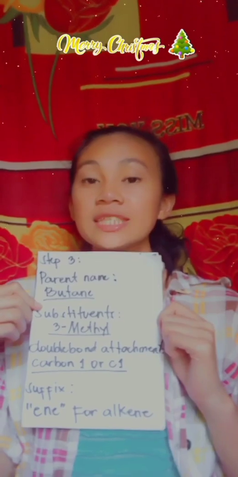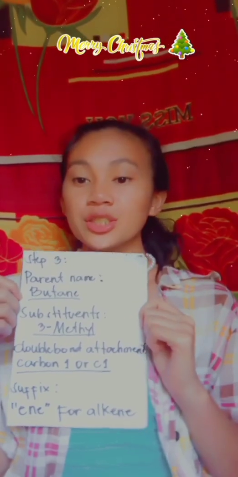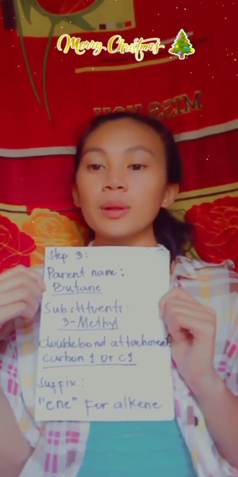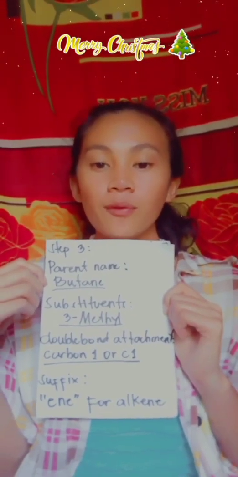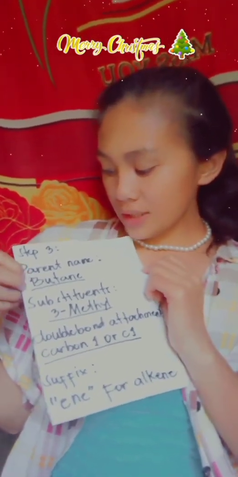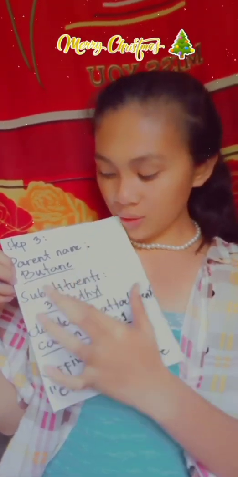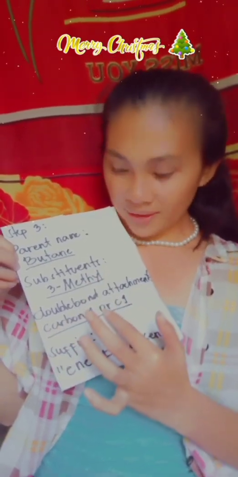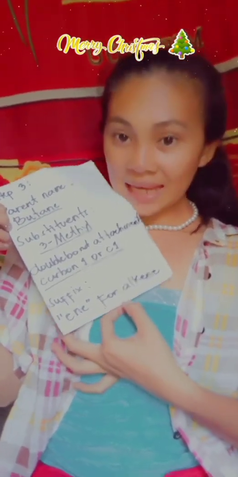In step 3, it's time for writing the full name. Number the substituent on the main chain according to their position and list them alphabetically. Indicate the position of the double bond by giving the number of the first alkene carbon and placing the number directly before the -ene suffix. So, our parent name is butane. We have a substituent, which is 3-methyl. The double bond attachment is carbon 1. So, our suffix is -ene for alkene.